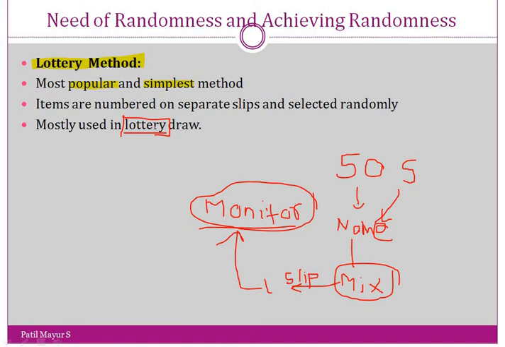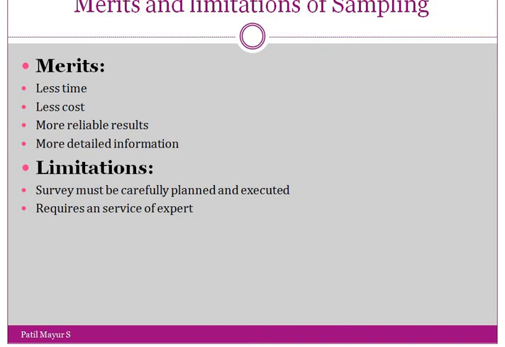Another method is random number tables, which are fixed tables developed by statisticians, and they are also used to select the samples randomly. So that is about the need of randomness and achieving randomness. Then we'll move towards the final point, that is merits and limitations of sampling. So what are the merits and what are the limitations?